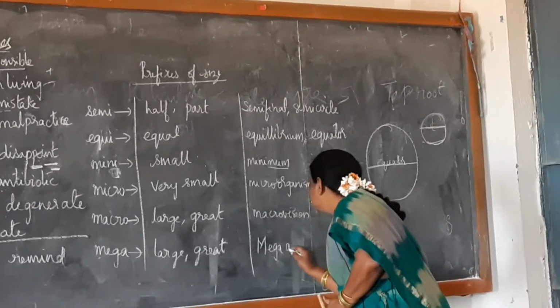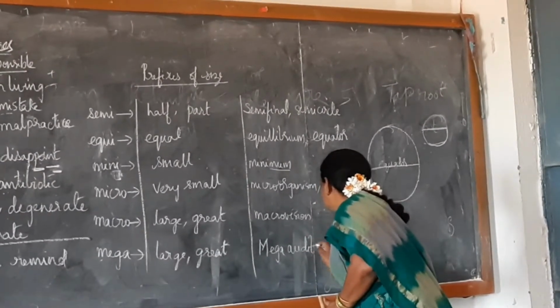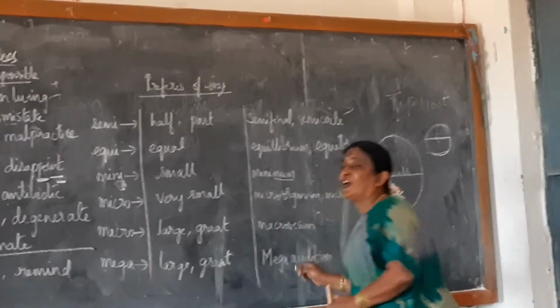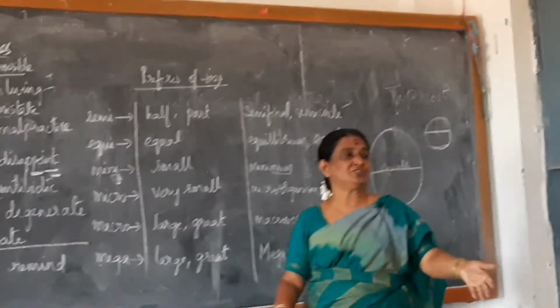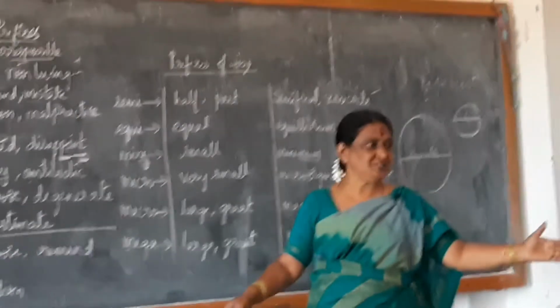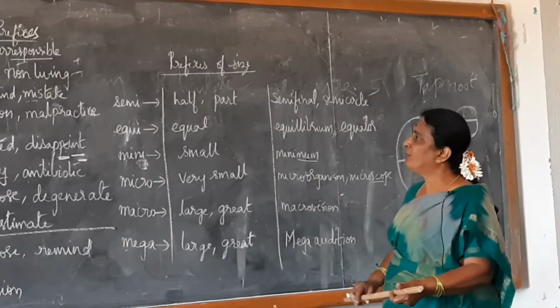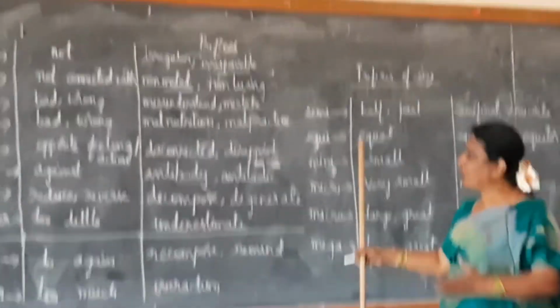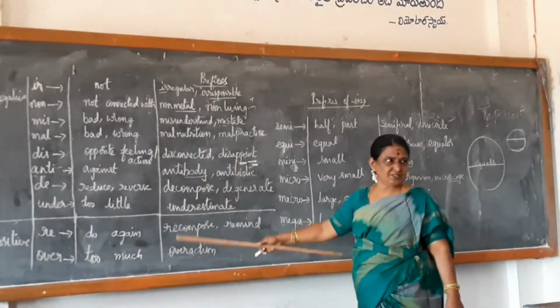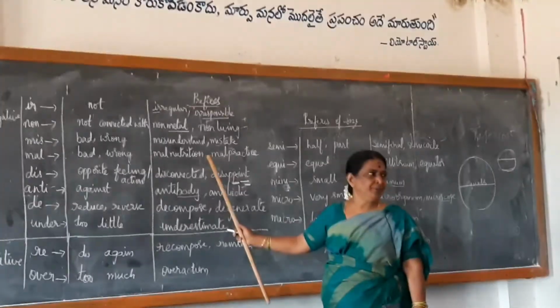Mega audition means an audition taken on a very big scale, like the audition of a film, movie or songs given in a big size. That is mega. Okay, these are some prefixes which can be remembered easily. When we know the meaning of prefixes, then we can use them easily.